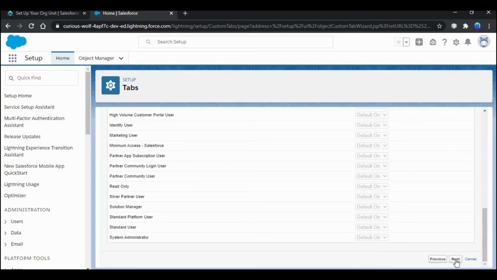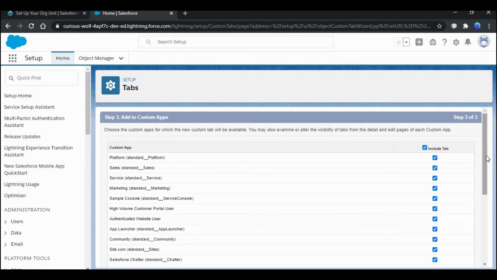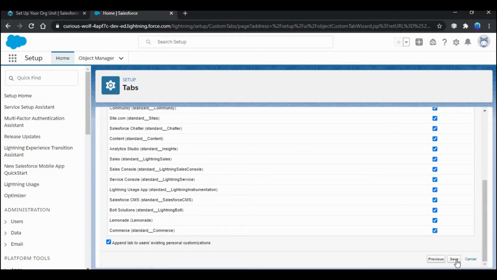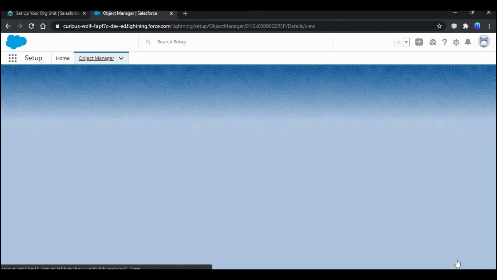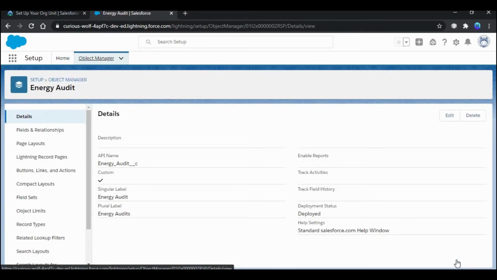Click next and save. Next we need to add some fields to this object. So go to fields and relationships.